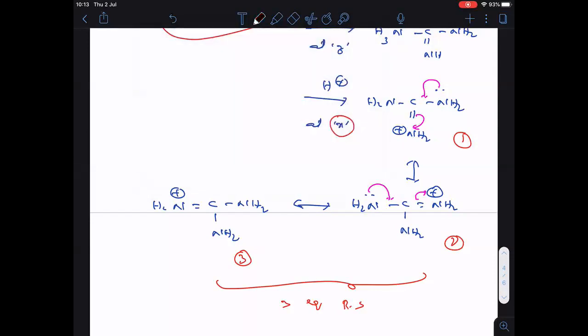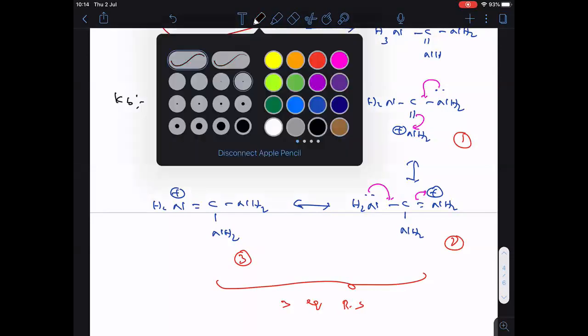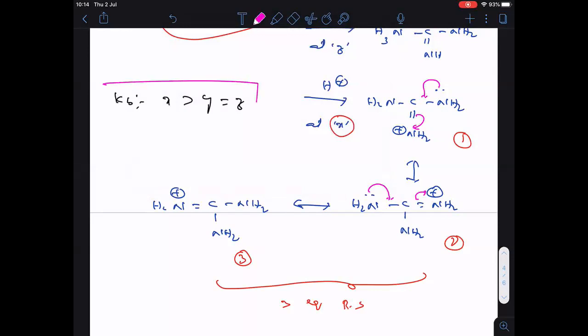So what is the basic nature order then? X is more basic than Y, which is equal to Z. Remember, X nitrogen is more basic. Y and Z are equally basic. So please copy it quickly.